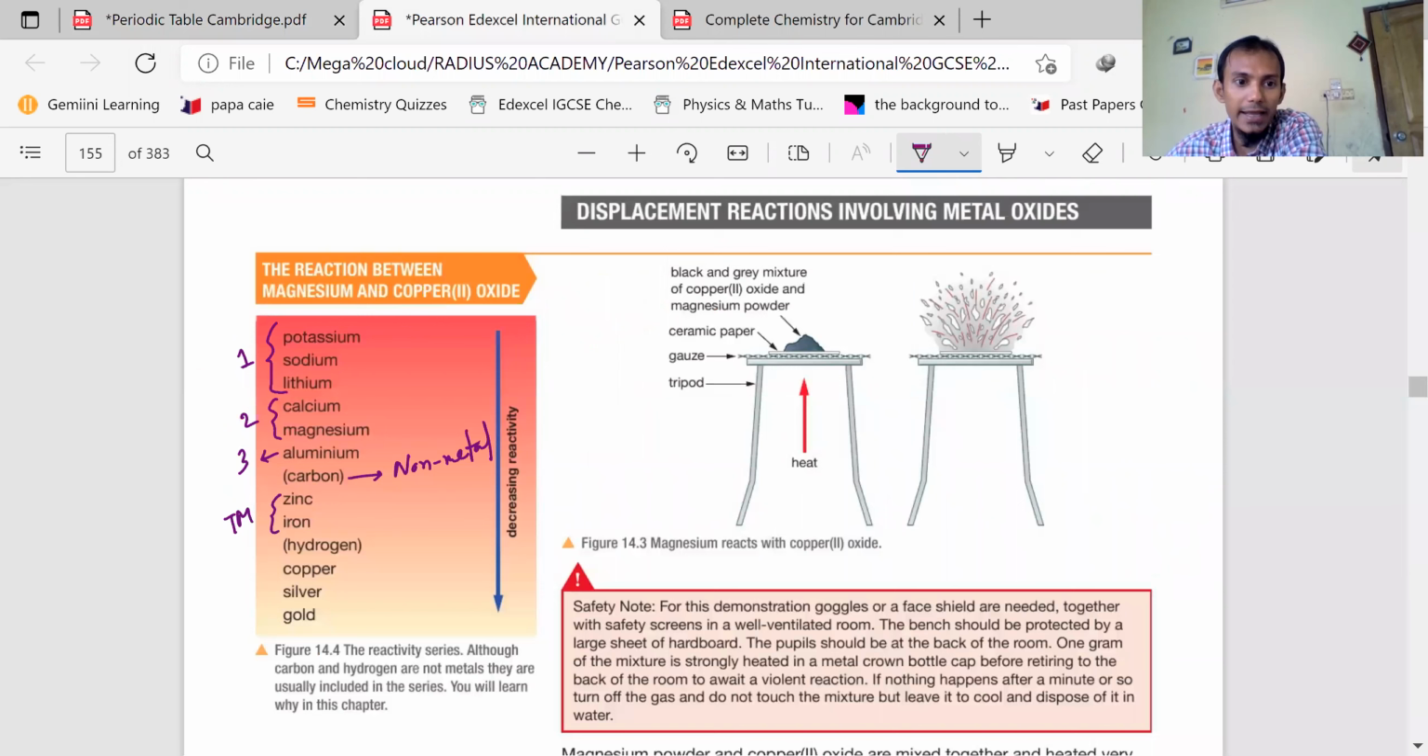And then again a bracket, hydrogen. And this one, hydrogen, is again a non-metal. Why is this bracket given? This will be discussed in the electrolysis chapter.